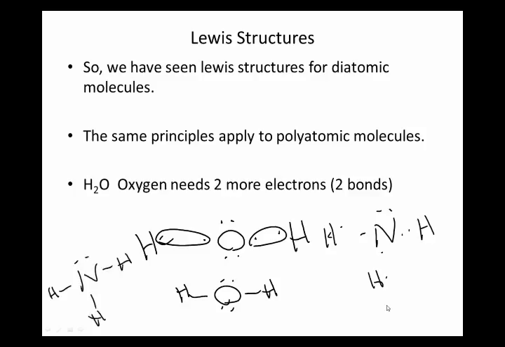And carbon, and this is very important for carbon. Remember I said carbon doesn't really make ionic compounds. Carbon doesn't gain or lose electrons. What it does is it shares. More predictably than oxygen or nitrogen, carbon is pretty much always going to need to make, not necessarily always with hydrogen, but it's going to need to make 4 bonds. So carbon is going to need 4 bonds just about every time.